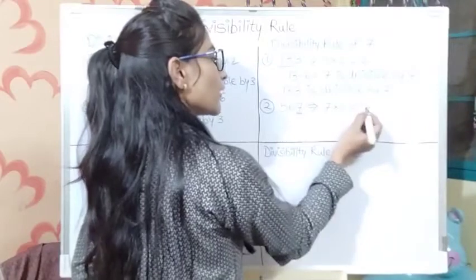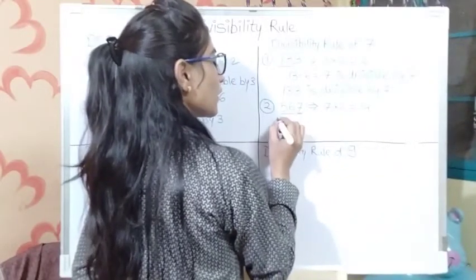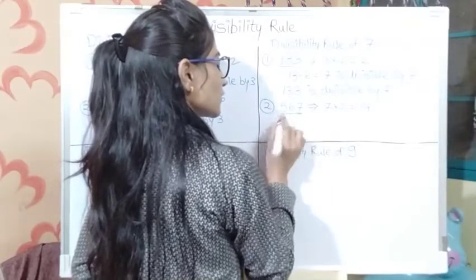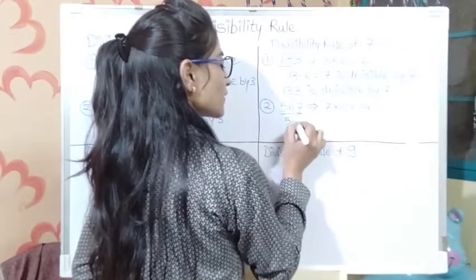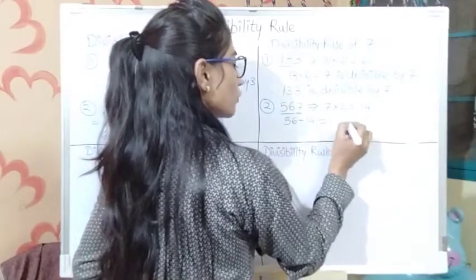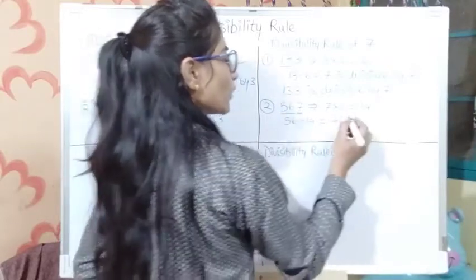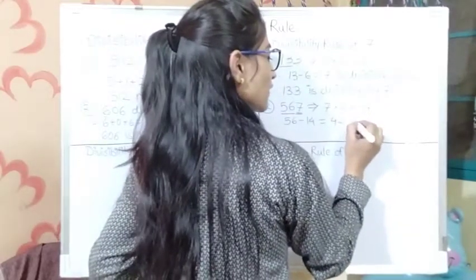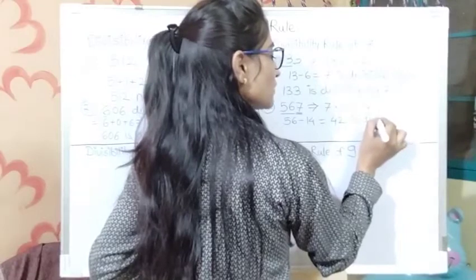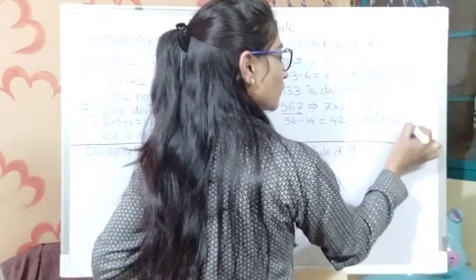Now what we have to do? We have to subtract this 14 from this number 56. Okay, so subtract: 56 minus 14. What will we get? 6 minus 4 is 2, and 5 minus 1 is 4. So 42 is there. Okay, and we know that 42 is divisible by 7. 7 6s are 42.